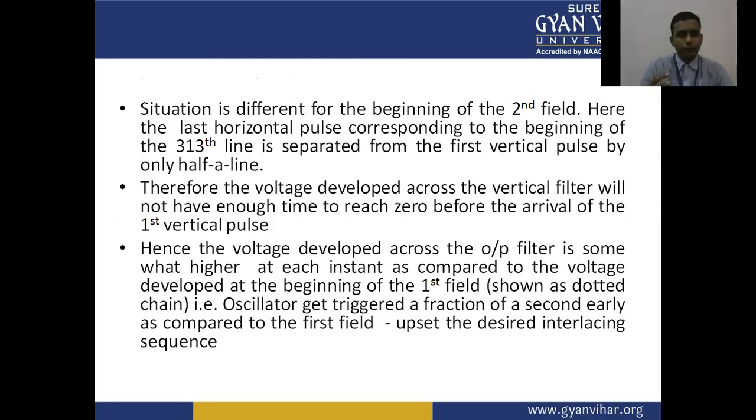The situation is different from the beginning of the second field. Here the first horizontal pulse corresponding to the beginning of the 330th line is separated from the first vertical pulse by half a line. Therefore, the voltage developed across the vertical filter will not have enough time to reach zero before the arrival of the first vertical pulse.